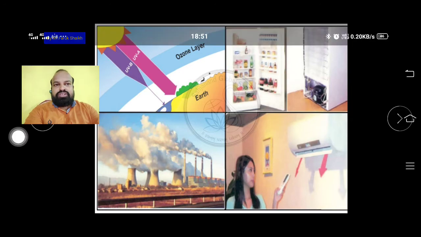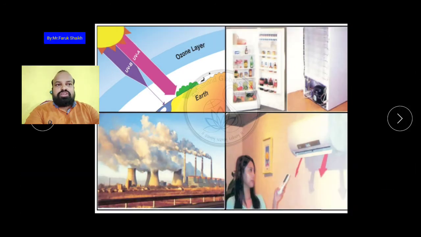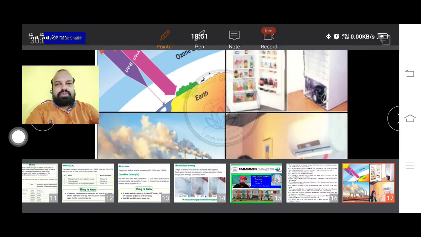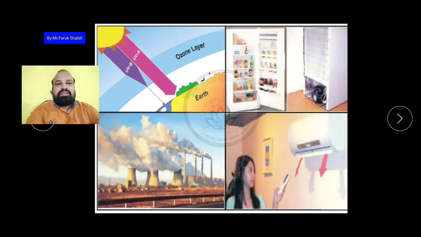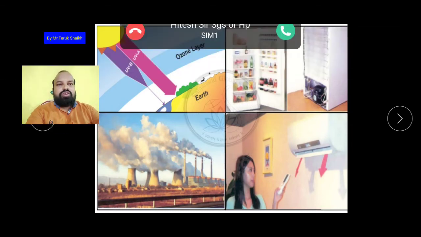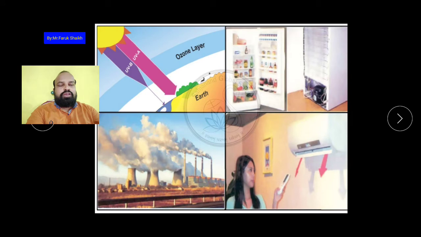Also the refrigerator. Okay, behind it you can see the whole panel of this refrigerator. This releases methane in the atmosphere. And the rays released by the sun are UVB and UVA. UVB, the ultraviolet in the violet color, is harmful for living beings. These are the pink color. Okay, they are good.